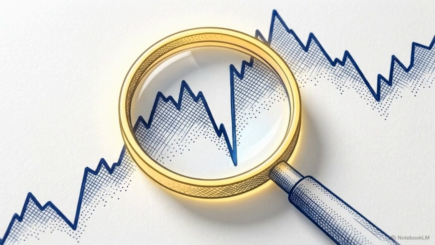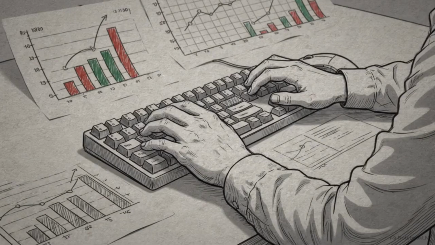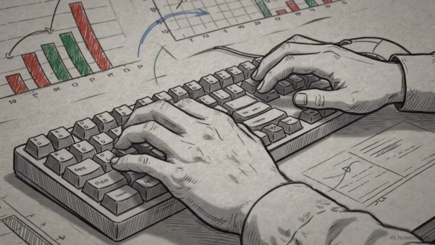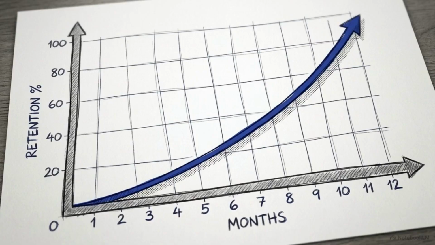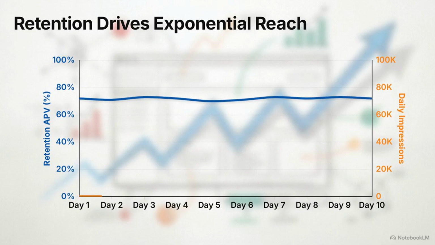Scaling a channel requires auditing this retention line to isolate the exact seconds where a video fails to hold its audience. By identifying the precise moment a viewer decides to click away, creators can deduce the structural error in the edit and prevent that specific drop-off in the next upload. While topic and packaging initiate the click, mastering the geometry of the retention graph provides the structural evidence the algorithm needs to continue promoting a video, making it a primary lever for sustaining distribution at scale.